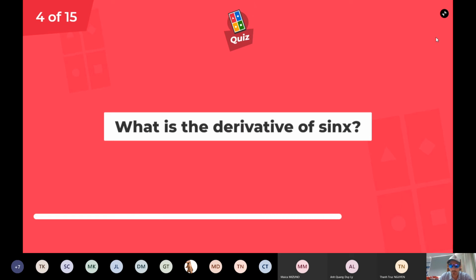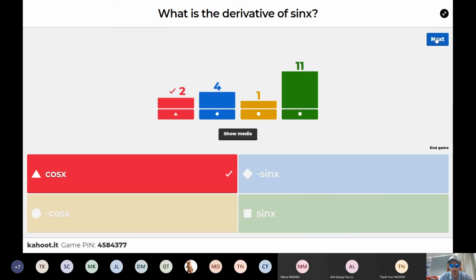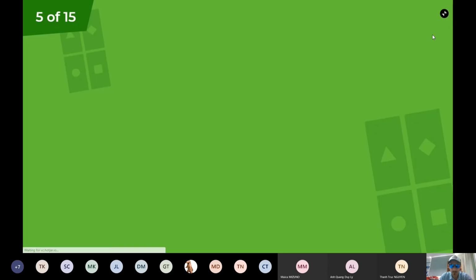What is the derivative of sin x? Now I don't expect you to know this one, so this is going to be a guess for you. The derivative of sin x and cosine x you won't come across in the IGCSE, but I just quickly did this. The derivative of sin x is cos x, and the derivative of cos x is actually minus sin x. Micah is in the lead, and Mindat coming second.